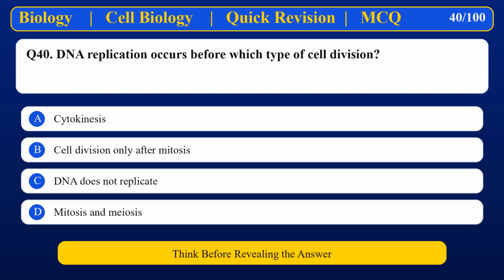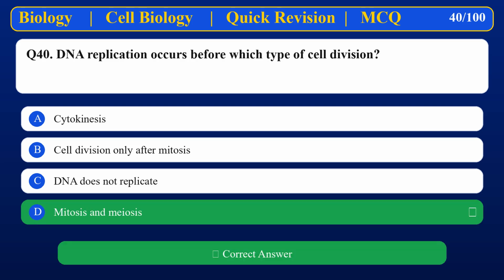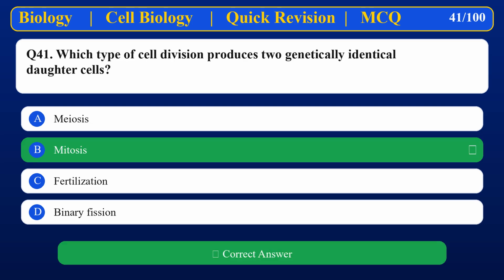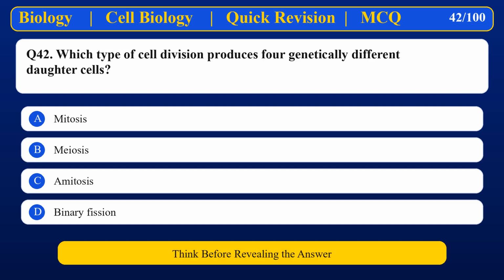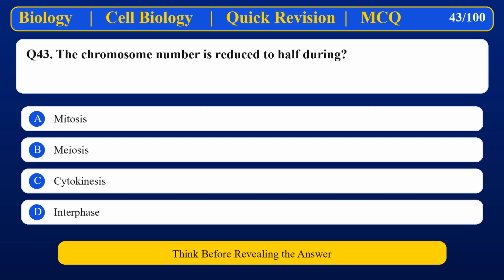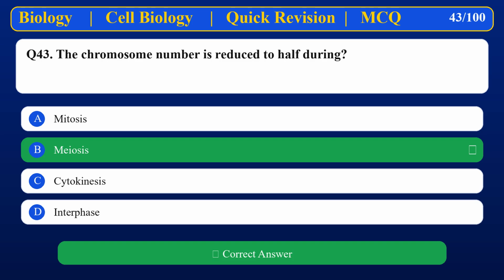DNA replication occurs before which type of cell division? Mitosis and meiosis. Which type of cell division produces two genetically identical daughter cells? Mitosis. Which type of cell division produces 4 genetically different daughter cells? Meiosis. The chromosome number is reduced to half during Meiosis.